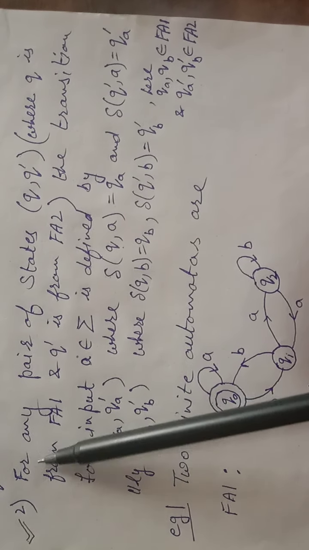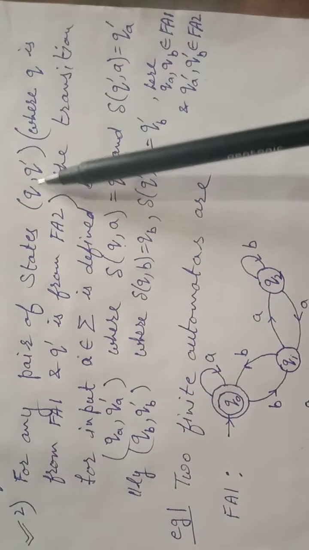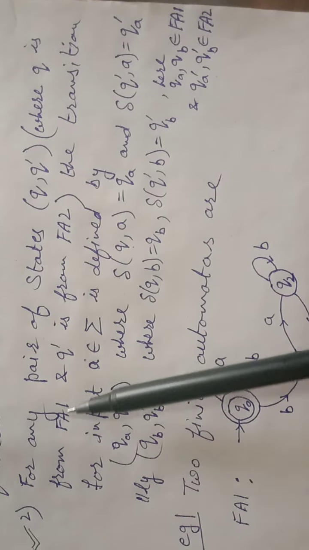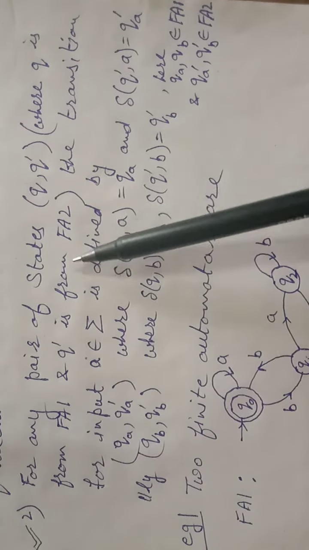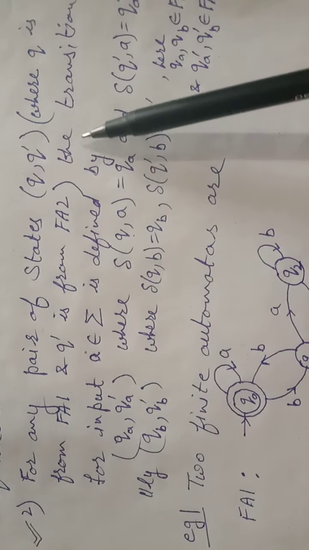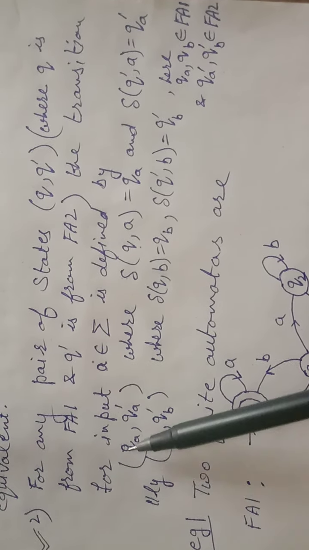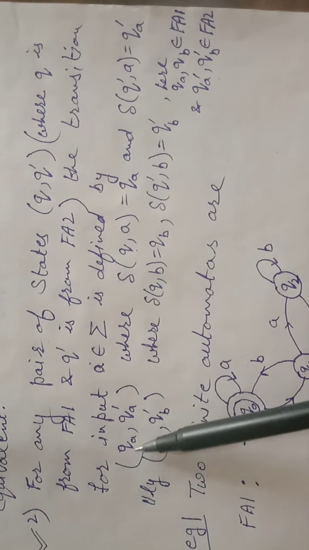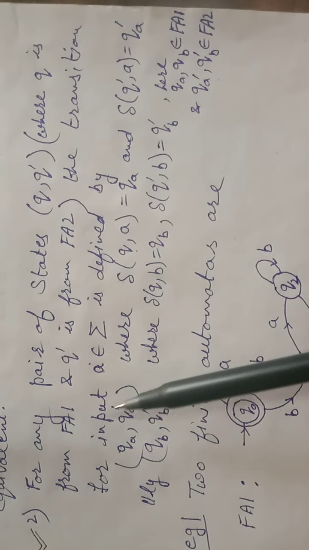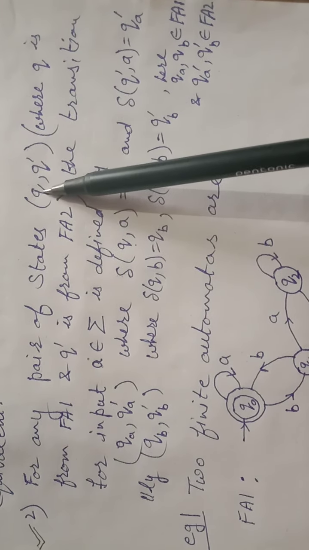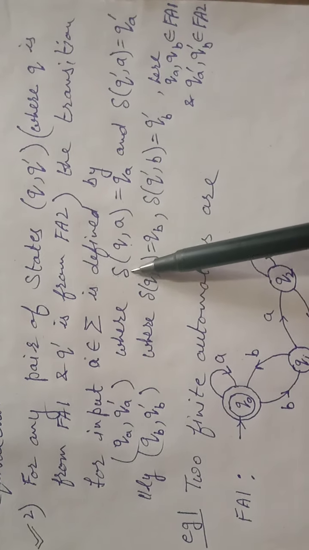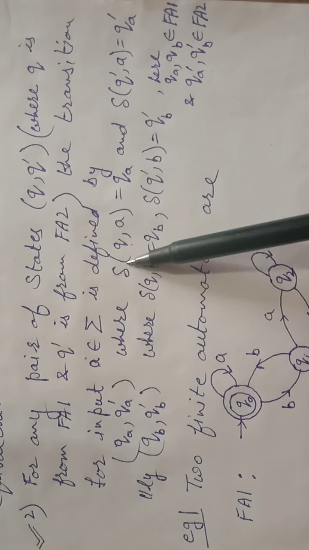So let's start for any pair of states q and q dash, where q is from the first automaton and q dash is from the other automaton, and the transition for input a is defined by this. So qa and qa dash mean what? Q is coming from the first automaton and q dash is from the second automaton. So here we have the transition function.